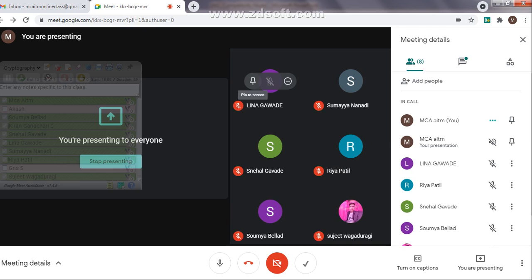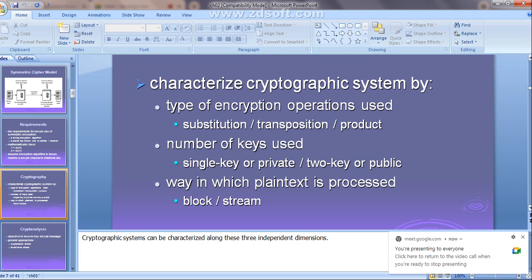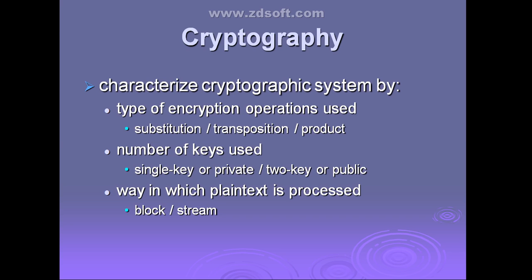Clear? This is the first category, the characterization with respect to the cryptographic system. First is the type of encryption operations used. That means which type of operations you are going to use to convert plain text into the ciphertext. It may use substitution or transposition. Substitution indicates some element of the plain text will be mapped with another element. Transposition indicates there is a rearrangement of the elements.